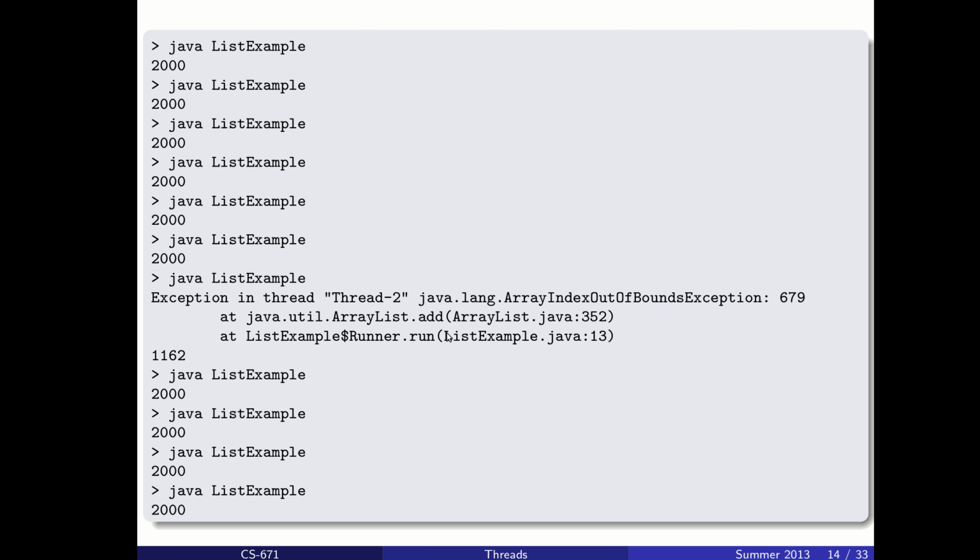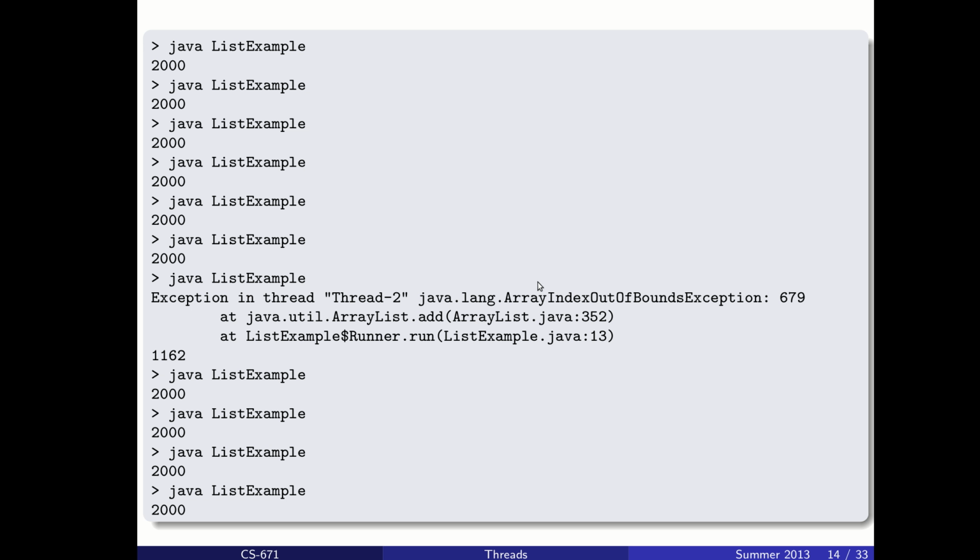And it works fine until it doesn't, until we get very unlucky and both threads go to call the add method at the same time. Here, the result that we see is an array index out of bounds exception. It may cause lots of different possible exceptions, and it may not always be obvious to us why that particular exception arose at that time. But this error is due to a synchronization issue.